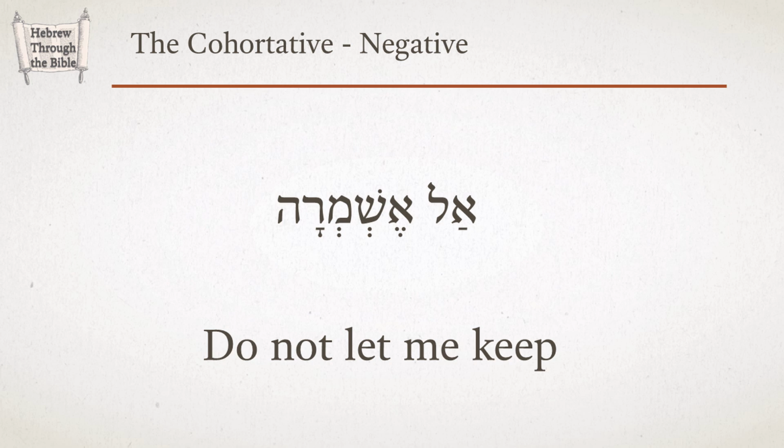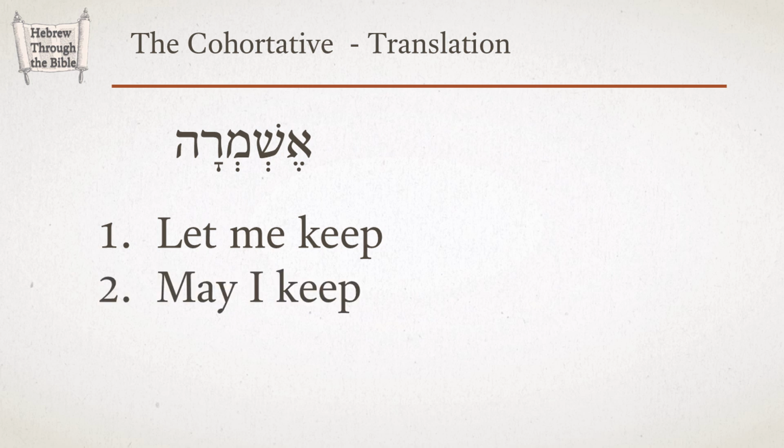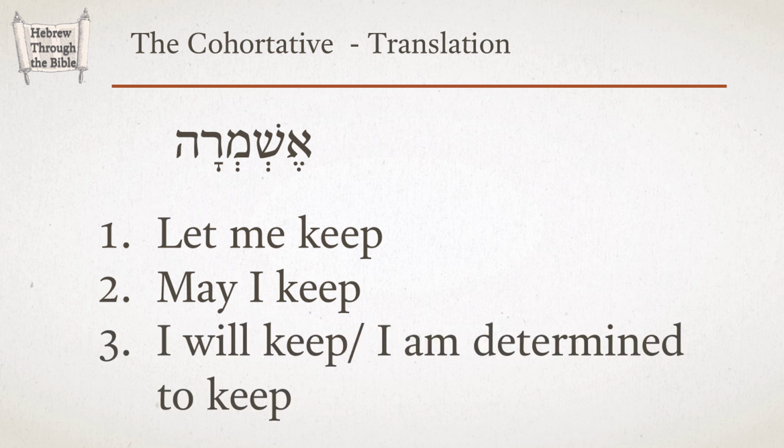Also, it is true that you don't always need to translate a cohortative with let me keep. Here are some possibilities for the cohortative. It can be let me keep, urging oneself on or asking for permission. You may translate may I keep, expressing more a wish or a prayer. Sometimes you may translate I will keep or I am determined to keep, showing determination or strong desire. The idea in all cases is that the speaker is expressing his will or his desire for himself.